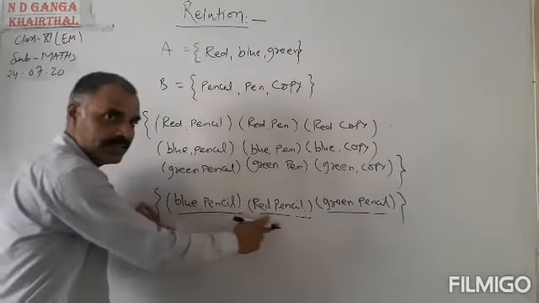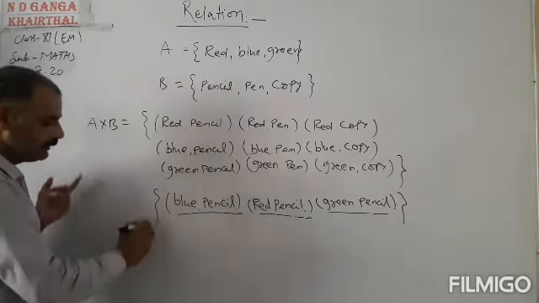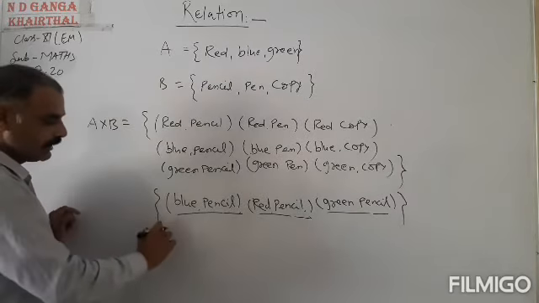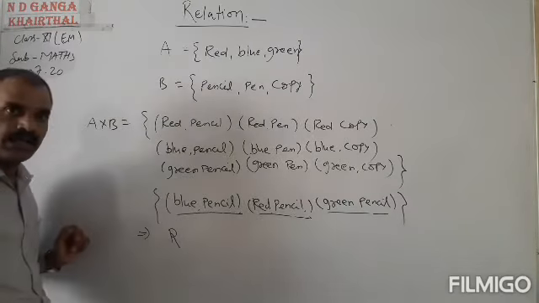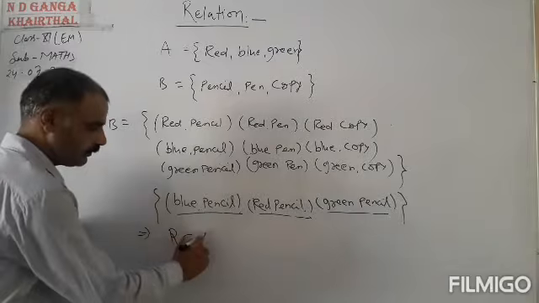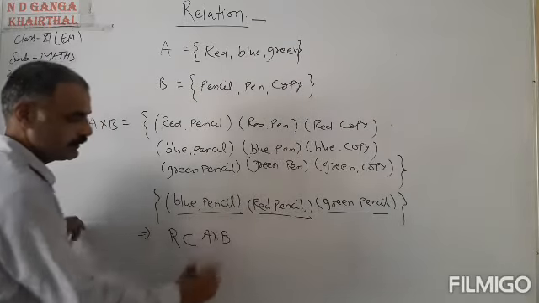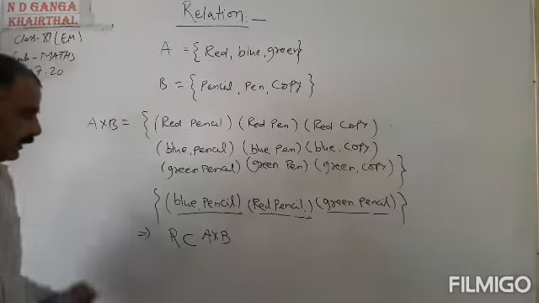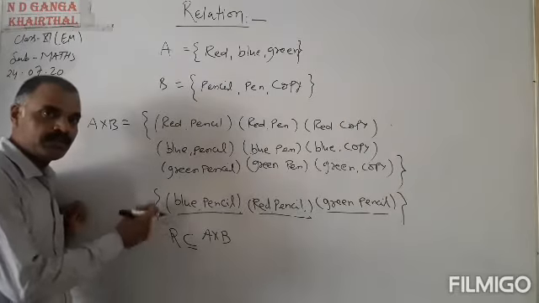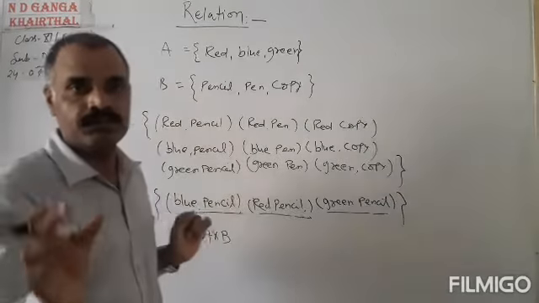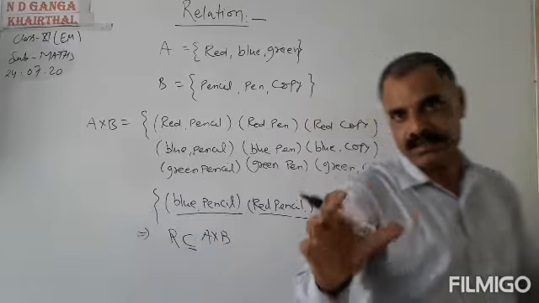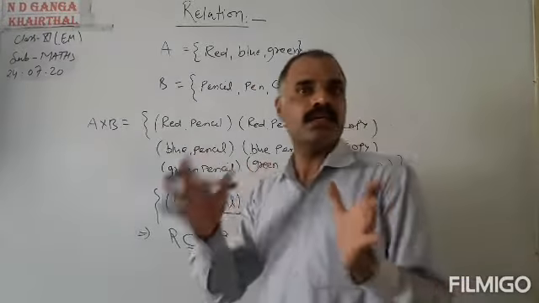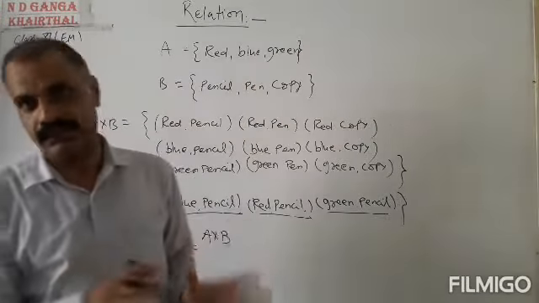So this is a relation, and this is also a subset, that is, the relation that is represented by the symbol R is the subset of A into B, the subset of Cartesian product A and B. So relation R is the subset of Cartesian product of two sets, set A and set B. This is the mathematical definition of the relation.